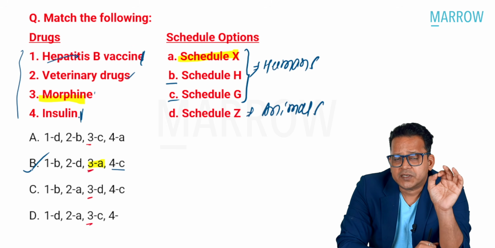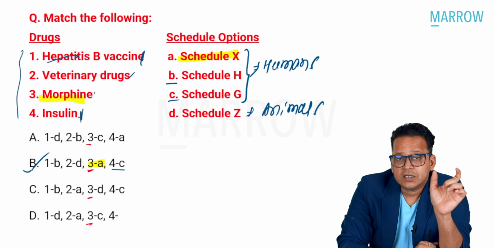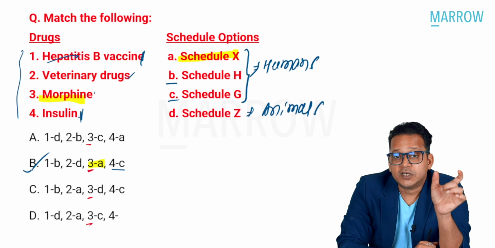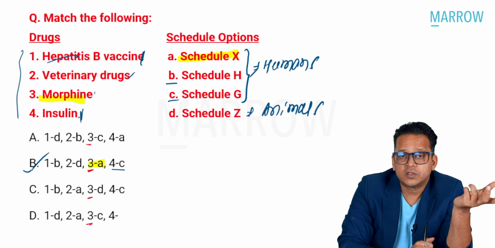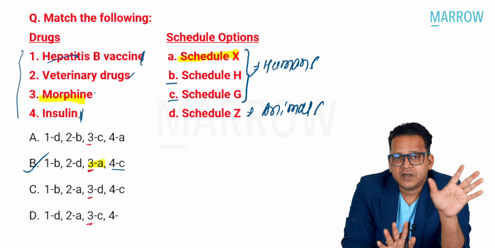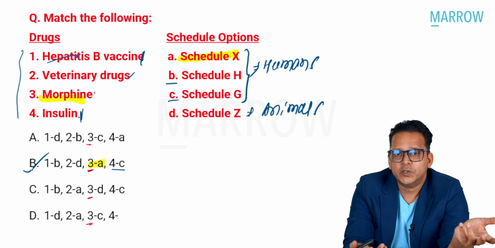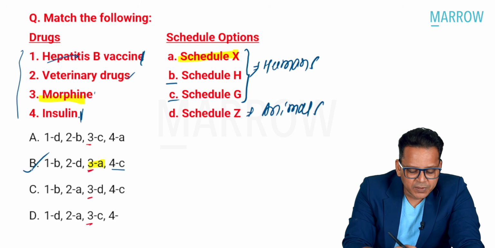Why? Because Schedule H drugs are drugs that can be given with a valid prescription. Schedule G drugs are drugs that should not be taken without medical supervision. So essentially, every Schedule H drug belongs to Schedule G, right? So the answer is B, guys. So I told you how to find the answer here quickly.